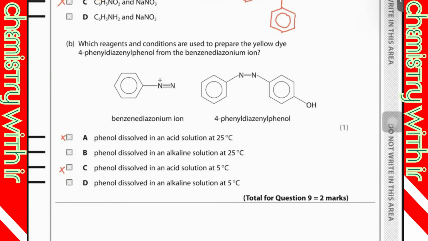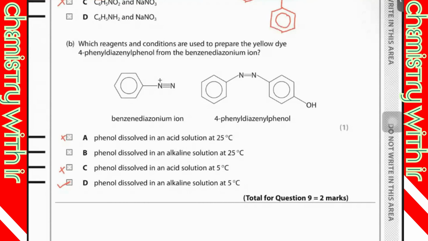Of course, option D is correct. You know why? Because in option B the temperature is higher. This is room temperature. At this temperature the diazonium is very unstable. It's highly unstable, remember. So that's why option D is correct. Why?